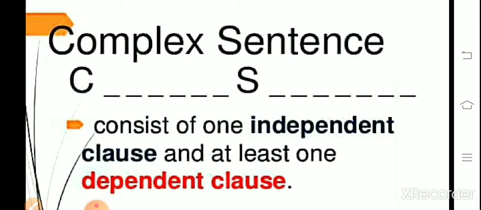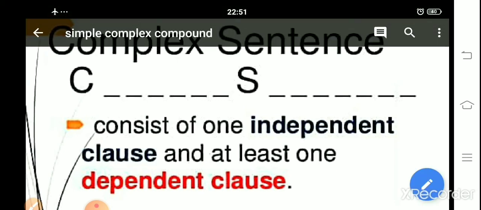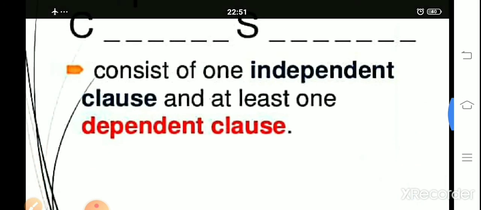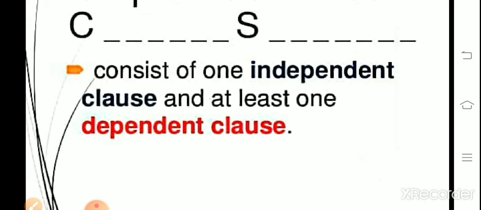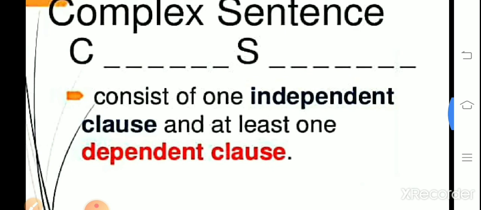Secondly, compound sentences have two independent clauses, though they are not related to each other. We can use them alone also. The third type has one independent clause and one dependent clause. One is an independent clause and another one is a subordinate clause. Subordinate clause means it is dependent upon the independent one. So one is independent and another is dependent.